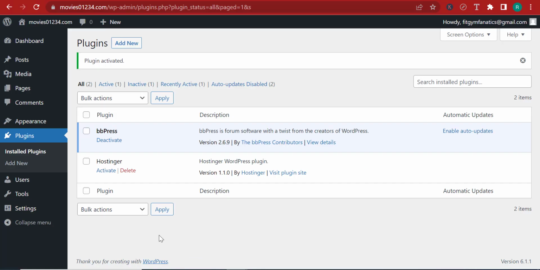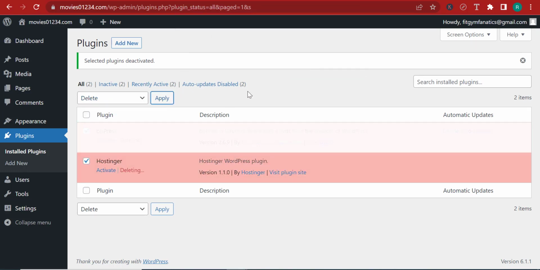So I'm going to come back over here. I'm going to deactivate all of these plugins. Actually, one of them is already deactivated, but I'm just going to apply this for all of them, and I'm going to select all and delete all. Click on apply, and that's it.